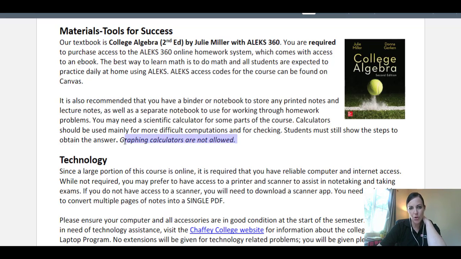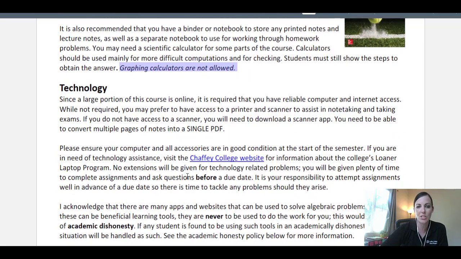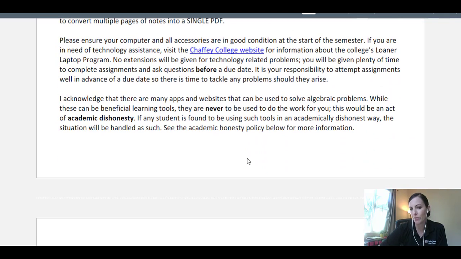There are no graphing calculators allowed. You can use a basic scientific calculator. We will be using something called Desmos.com to do some of our graphing for us, but that technology is supposed to be helping you, not doing the math for you. Talking about technology, again, since we're online, you must have a reliable computer and internet access. And again, you can go through and read this a little bit more carefully.